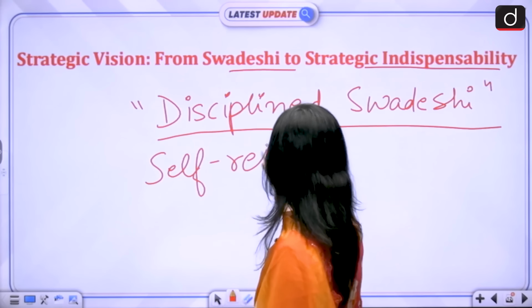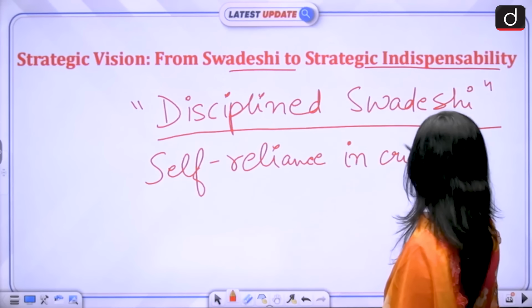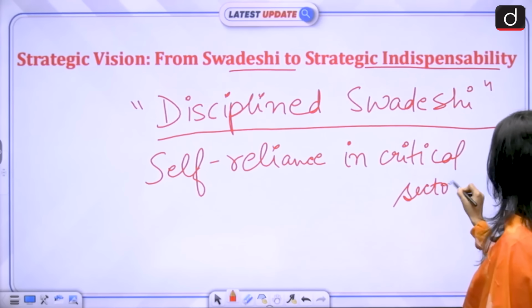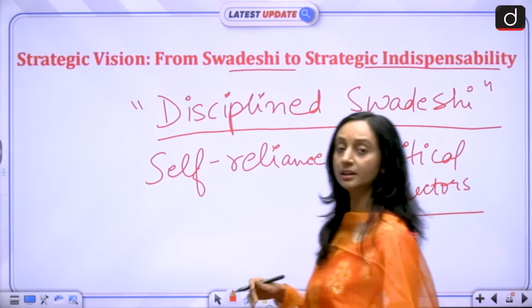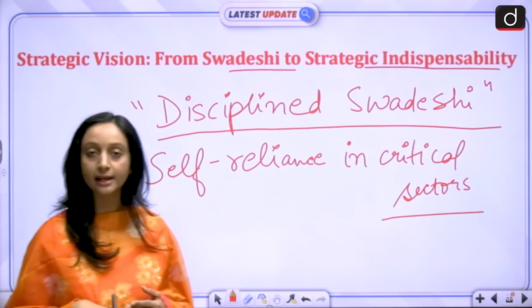Then we'll have to depend on self-reliance in the critical sectors at least. Critical sectors as in our defense sector, our aerospace sector, our energy sector, our healthcare sector.